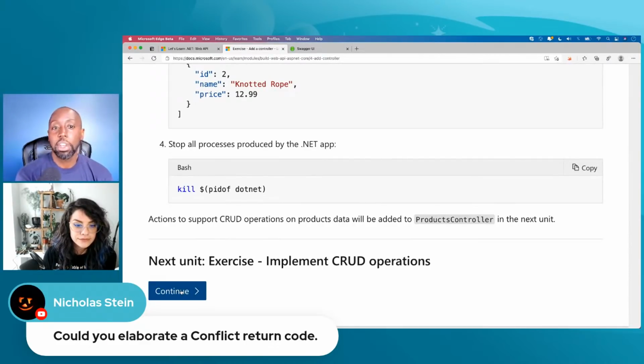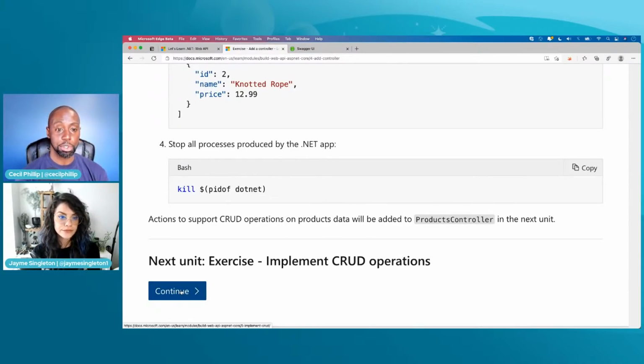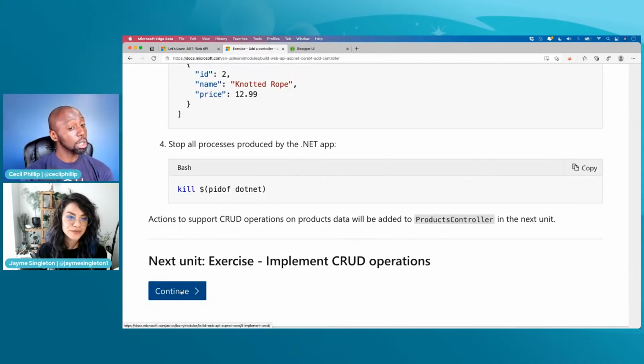So if there's a conflict, you can imagine, let's say, Jamie, you have a product, right? And your product is called, I don't know, you're making hats or something like that. And now I'm going to go ahead and create a hat product too. So now one of us is going to win. Someone's hat is going to get there first. The person that gets there last, your API could look at it and say, hey, this is a duplicate record, or this is something that we already have, or a change was made to it. And so you don't have the most up-to-date version or information about the thing that exists.